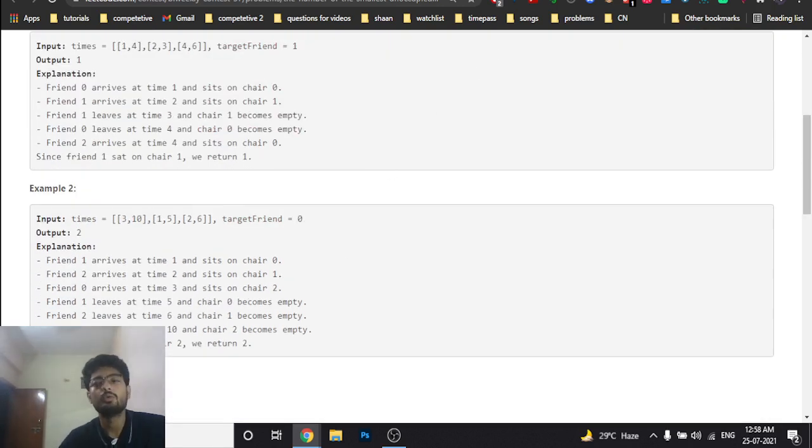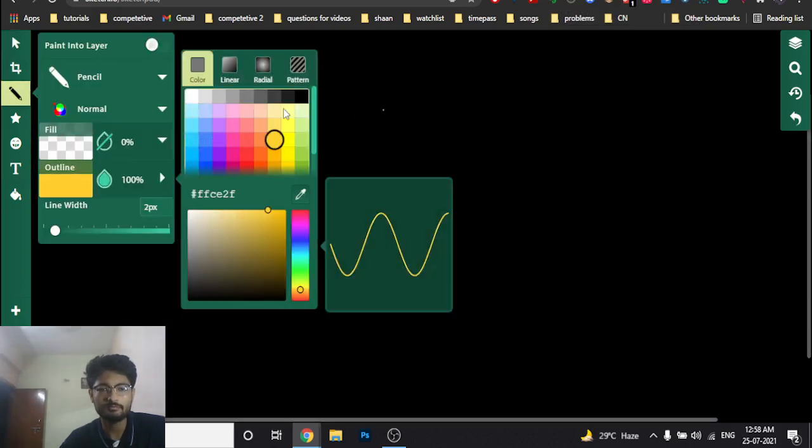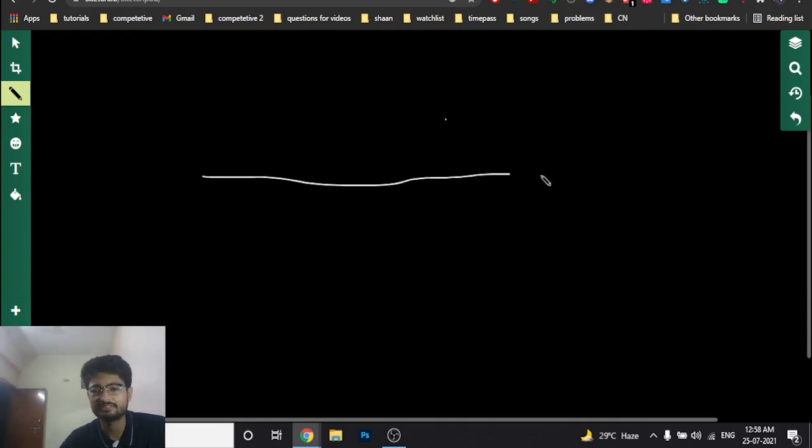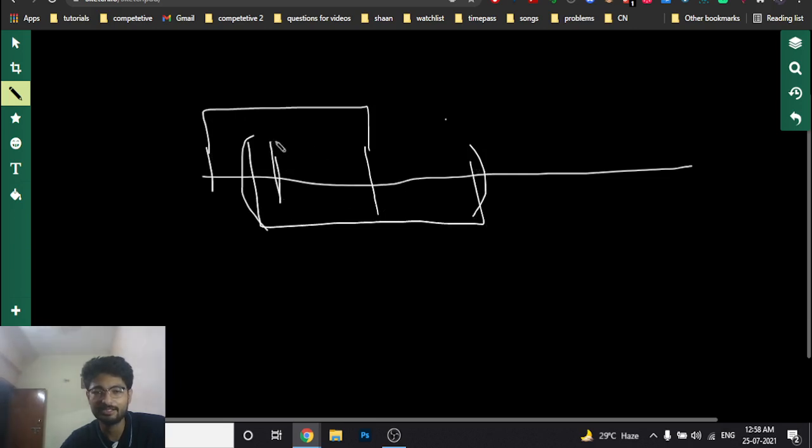Now what you can understand in this problem is, if you just get the brief idea, this is a number line, and some friend will come at this point and leave the party at this point, then some might come at this point and leave the party at this point, and so on. These are different intervals, and some might come at this point and leave the party at this point.